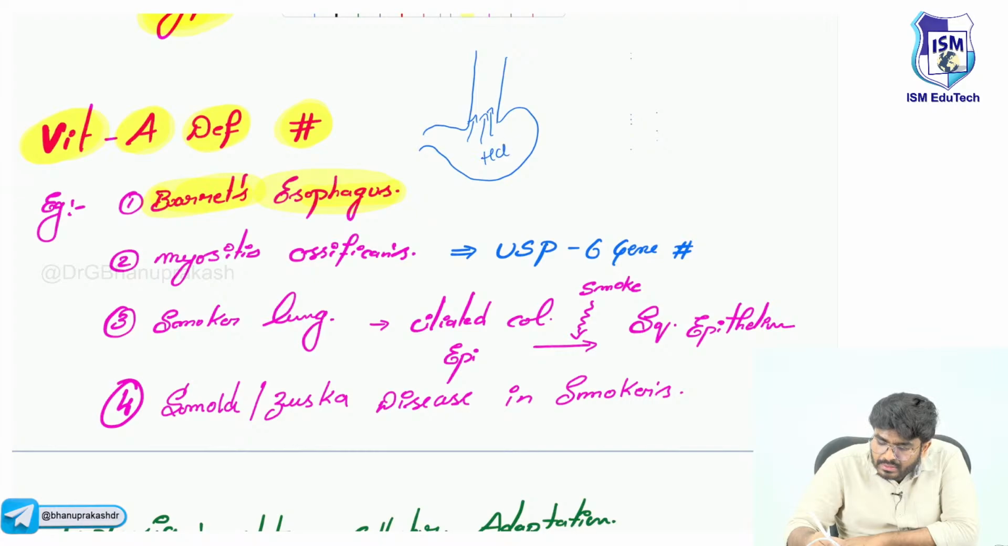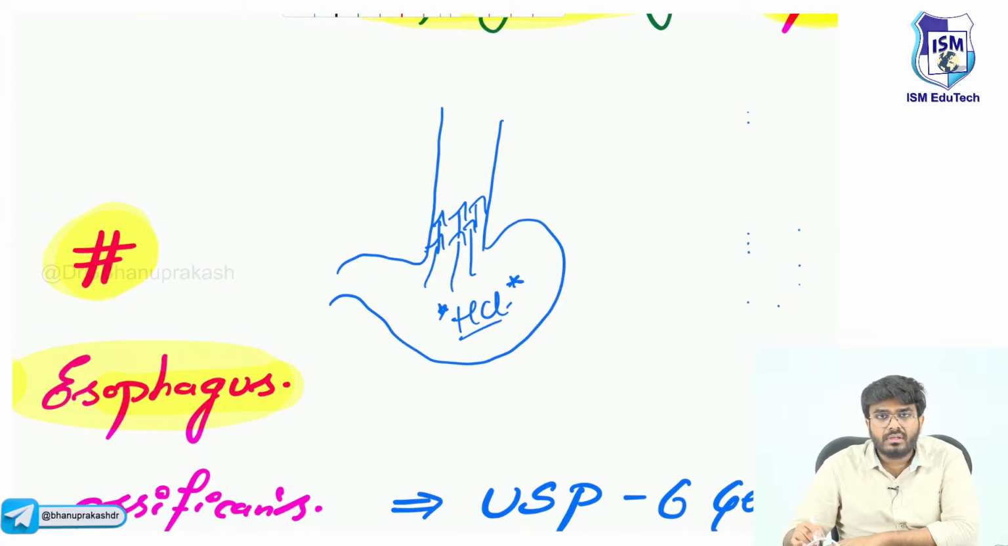Acid was supposed to be present in the stomach. Now, if this acid is regurgitating into the esophagus, if the acid is coming back into the esophagus, is that good? Definitely not good. So normally, the esophagus is lined by which epithelium?